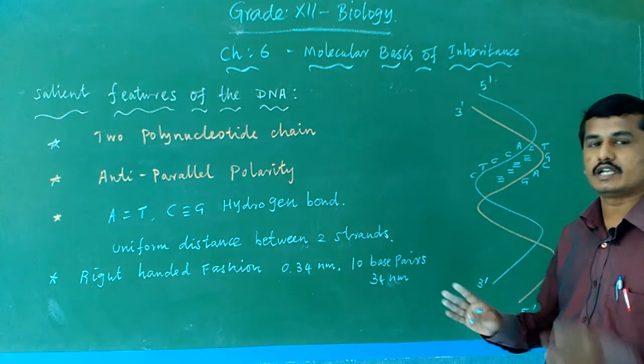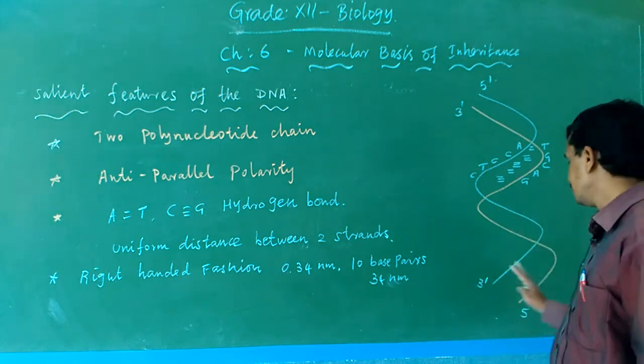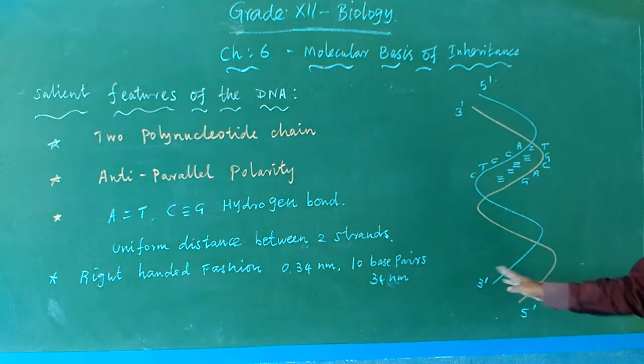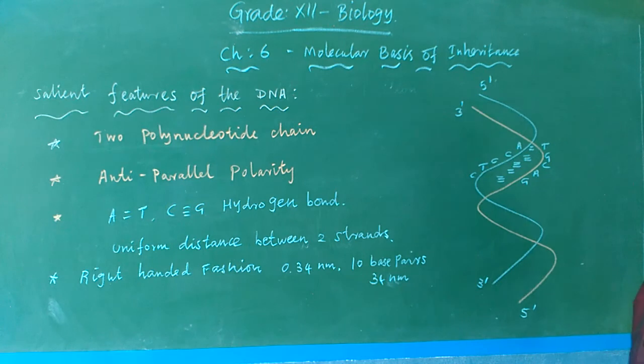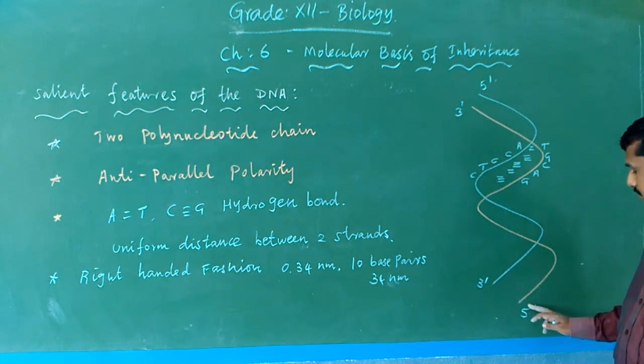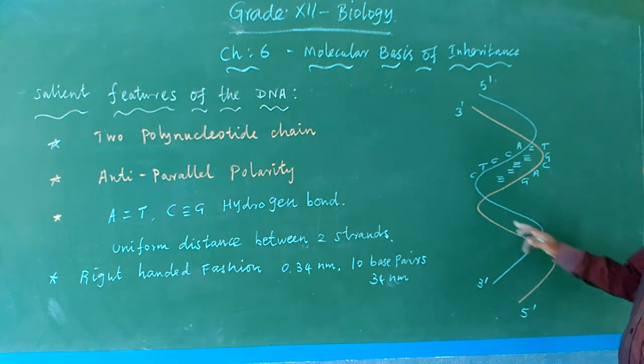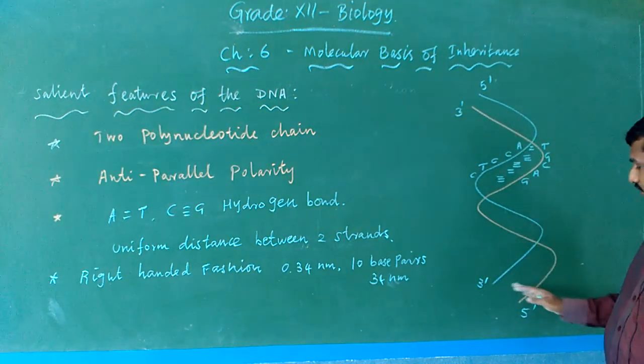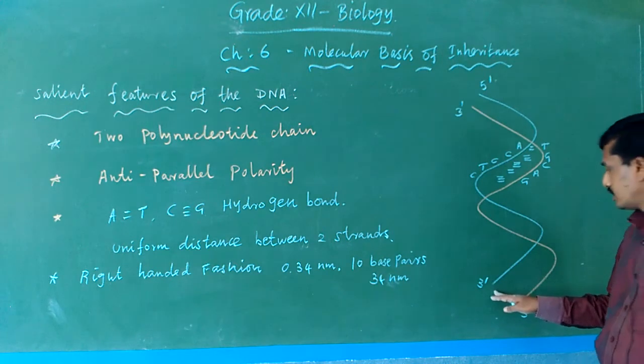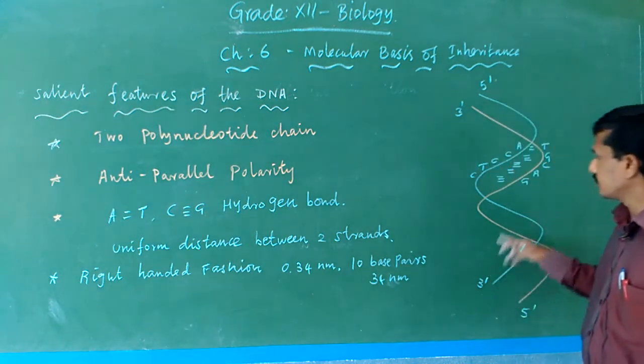In a DNA, two polynucleotide chains are present. One chain is opposite to the other chain, with anti-parallel polarity. Anti-parallel means, for example, one chain runs 5' to 3' and the next polynucleotide chain runs 3' to 5'.